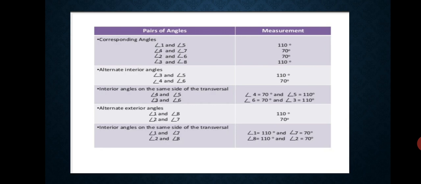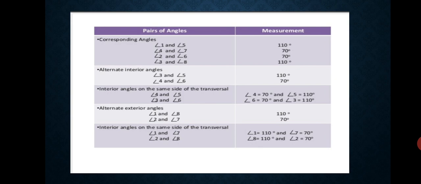On the same side, it is 4 and 5, 3 and 6. Alternate exterior angles 1, 8 and 2 and 7. And exterior angles on the same side of the transversal is 1, 7 and 2, 8.